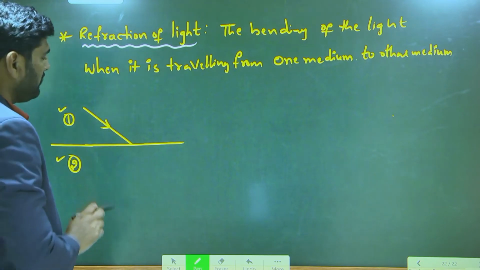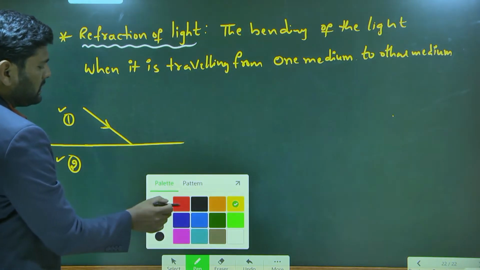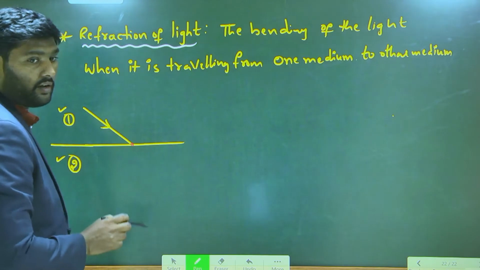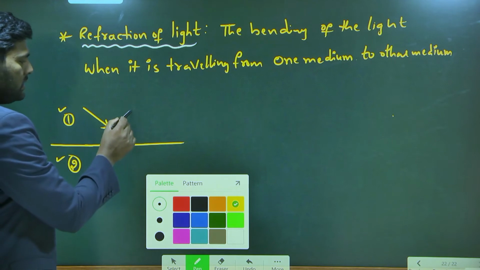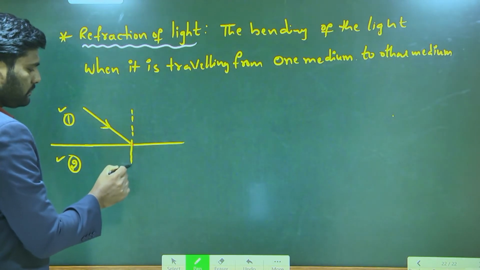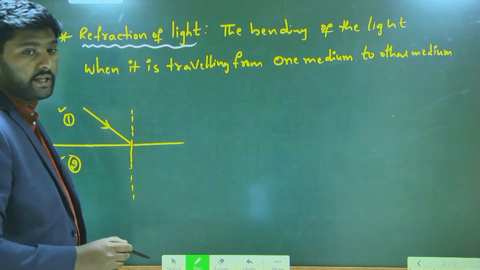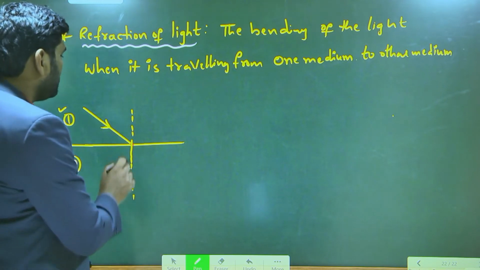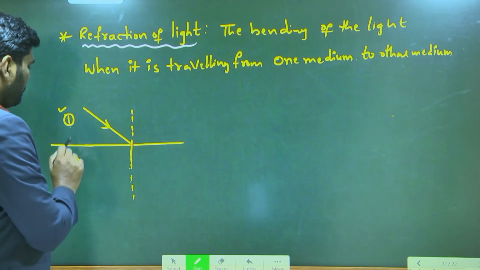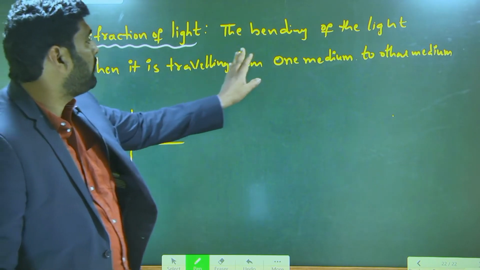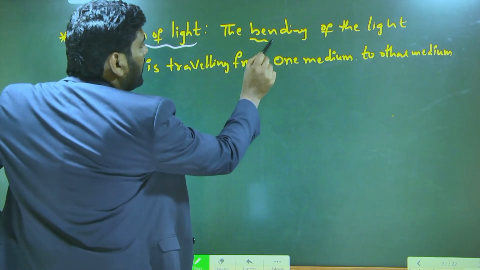When it is traveling from medium 1 to medium 2, this point is called the point of incidence. After striking this interface, this is called the normal. And where we are drawing the normal, that is the point of incidence. Understand? Now when it is traveling from one medium to another medium, what is going to happen to the light ray?